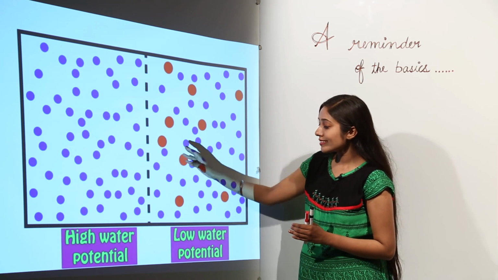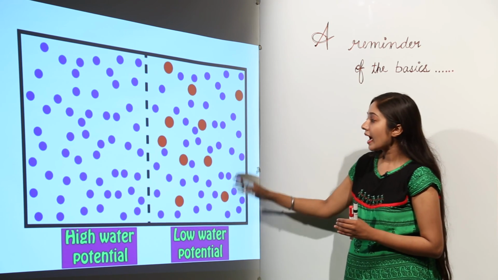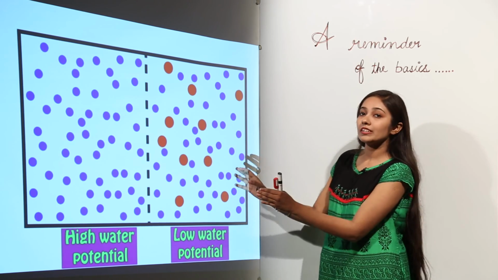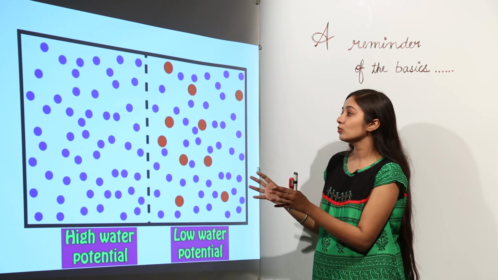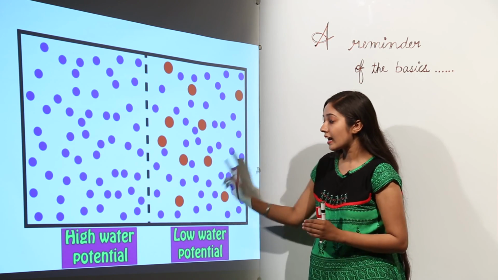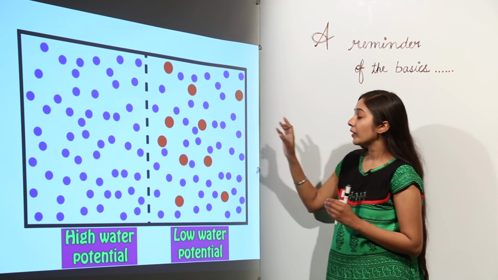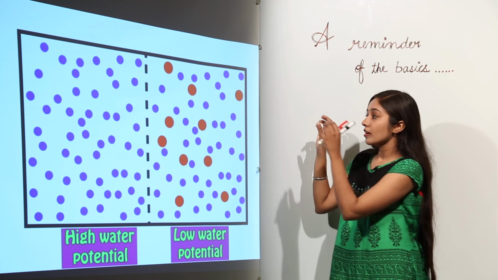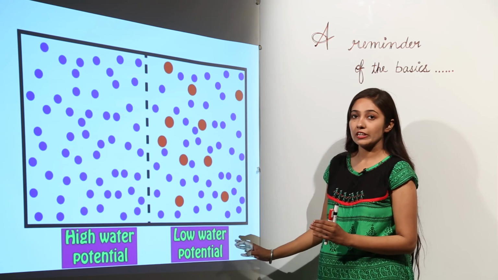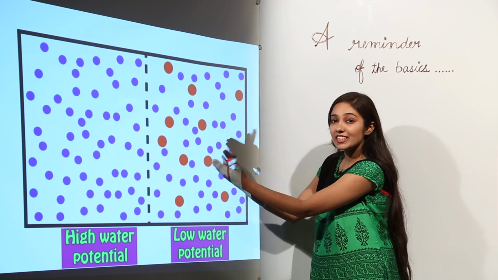Pure water is at high water potential and salt water is at low water potential. Wherever the number of molecules of water is more, that solution will be at high water potential, and whenever the number of water molecules is less, that solution will be at low water potential. This is a comparison between these two only.